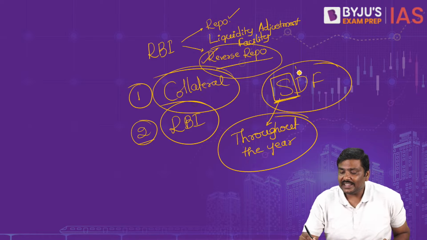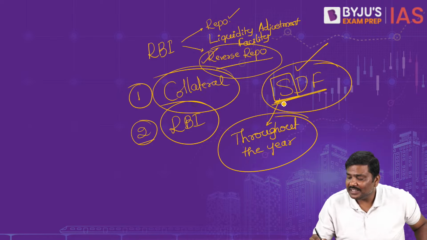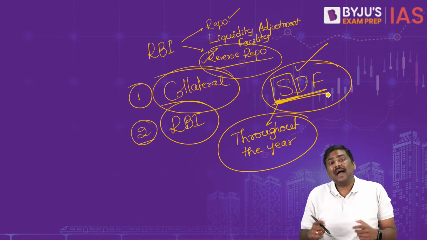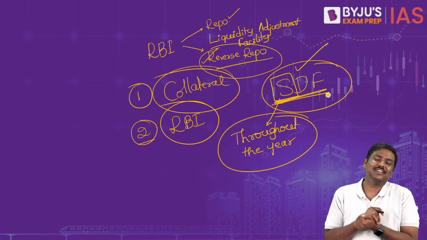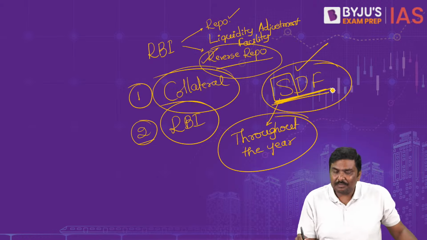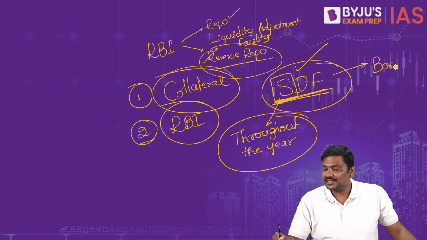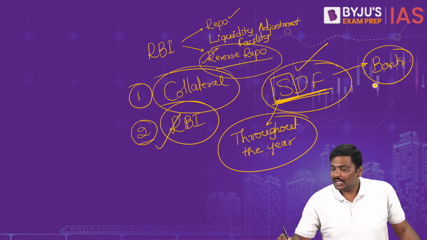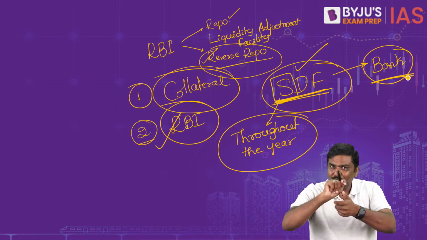Now, when it is available throughout the year, you tell me whether the discretion is with the bank or not. Can the bank decide when they want to use the tool or not? Of course, yes. So please remember, in SDF, the discretion will now be with the banks. The discretion which was earlier with RBI will now be with the banking sector. Banks can decide when they want to use SDF.